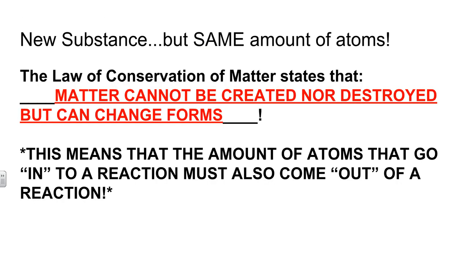They've just been rearranged to make something a little bit different. The name of this is called the law of conservation of matter. New substance, but same amount of atoms. The law of conservation of matter states that matter cannot be created nor destroyed, but can change forms. That means all the atoms that went into a reaction also must come out of a reaction. It may not be the same substance, but the substances are going to be made with the same atoms as before.